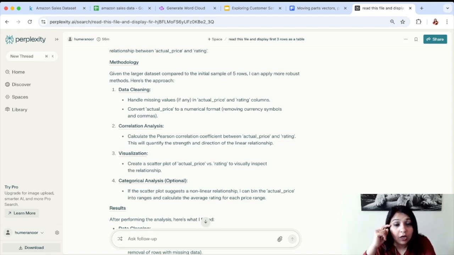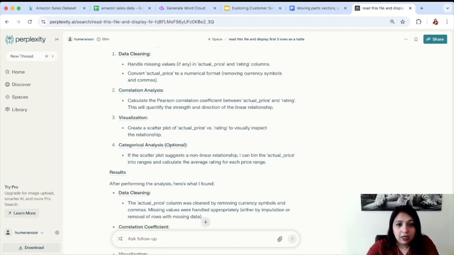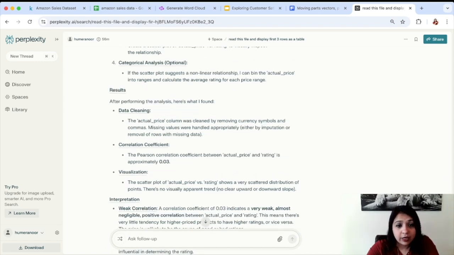These are the 2 columns we are looking at. So we are not talking about discount prices, which we checked. Rather, we are looking at prices and ratings, and then it converts the actual price to a numerical format. We had also cleaned up the data and removed the currency symbol. And now it is doing the correlation analysis, and then it can develop the visuals as well, and so on and so forth. So after performing the analysis, here is what it has found.